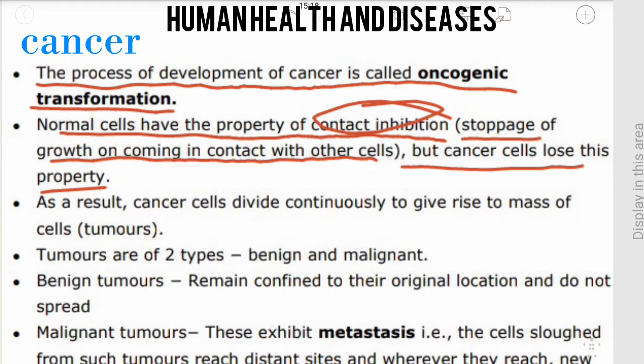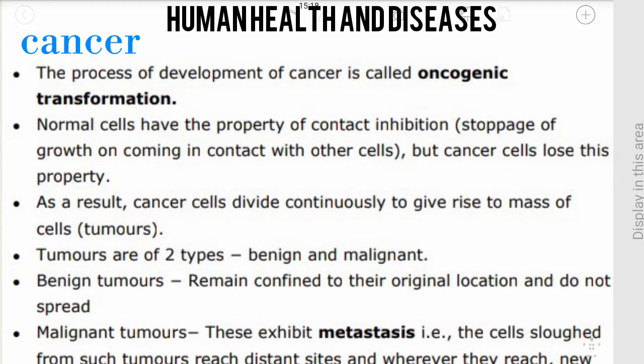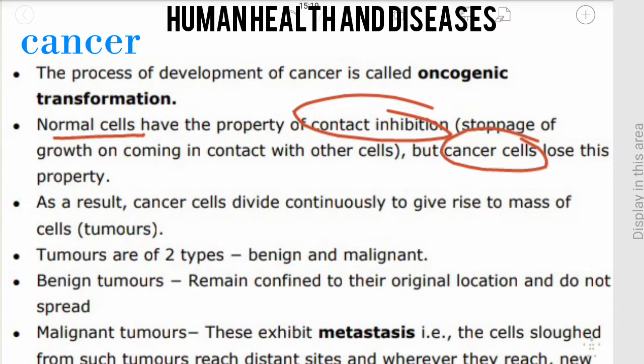First of all, you should understand what is contact inhibition. Contact inhibition means the stoppage of cell growth when cells come in contact with each other. But in cancer cells, they grow when they come in contact with each other. They lose this property. Normal cells show contact inhibition, so they stop growing when they come in contact with each other, but cancer cells do not stop growth when they come in contact with other cells.